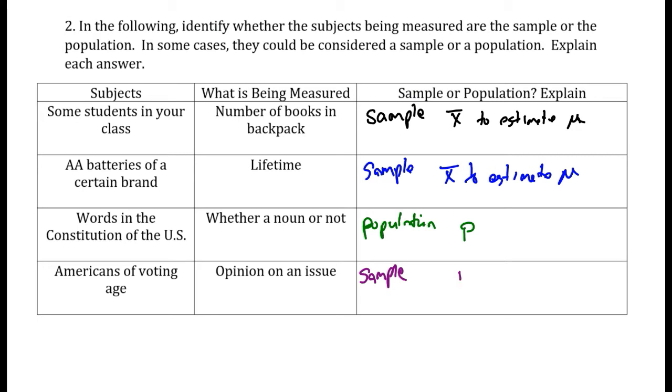So you're going to ask them, do you agree with this issue, or do you favor this? Are you unfavorable about that? So we're going to get a p-hat there, a sample proportion to estimate the population parameter, the true proportion of Americans, P, that feel a certain way about that issue. So we use our sample p-hats to estimate P.